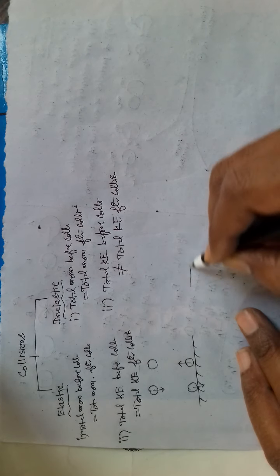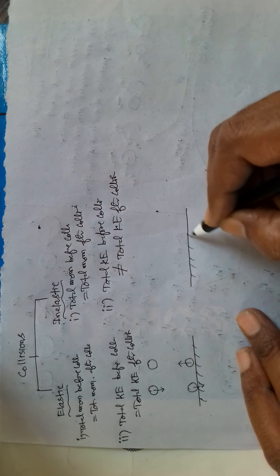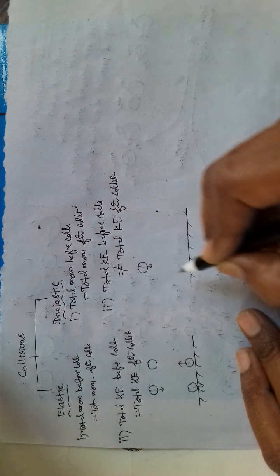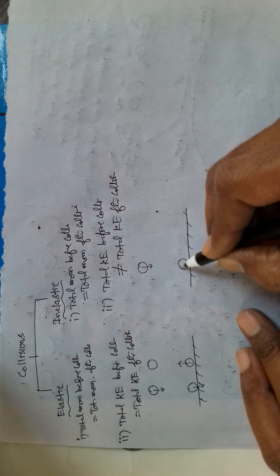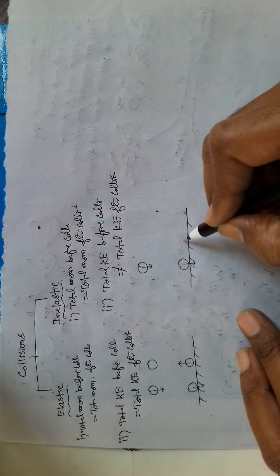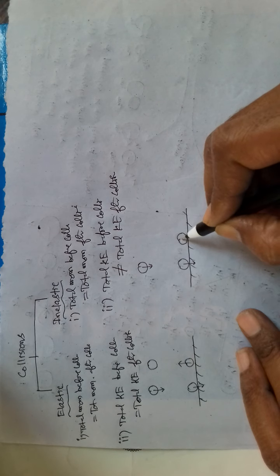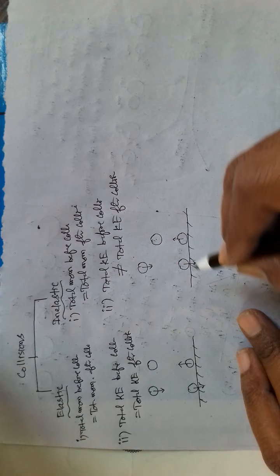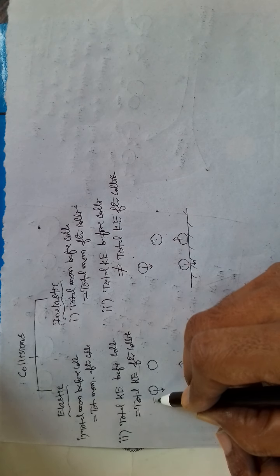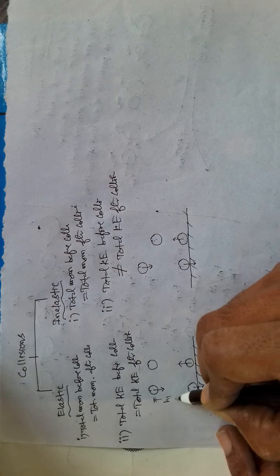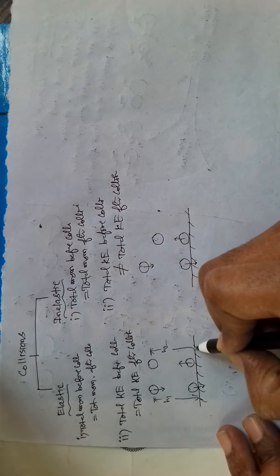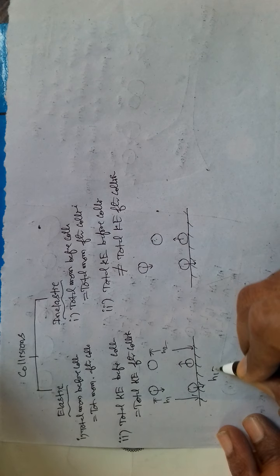But here, suppose a body is dropped from some height and it collides with the floor and afterwards it rebounds, but it rises only to some height. Suppose this is h1 and this is h2. Here h1 is equal to h2.